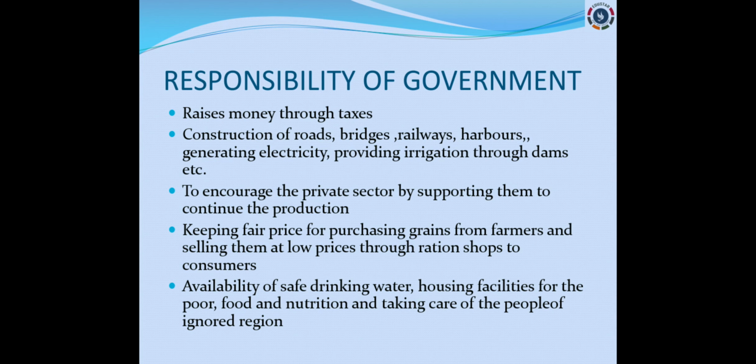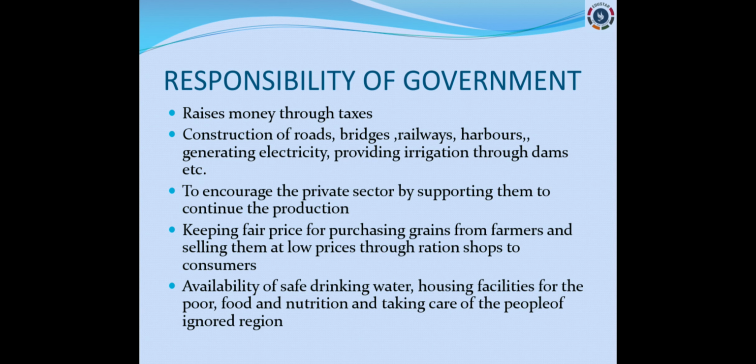Next, responsibility of government. So we have discussed more things here, that at last how to create employment for the people. Here again, the government has the responsibility to create whatever facilities are wanted by the people, as well as the employment mainly. So for creating more and more employment, first what they have to do? First they have to raise the money through taxes. Yes, to set up all those things, they need money. So for that, they have to raise a tax.